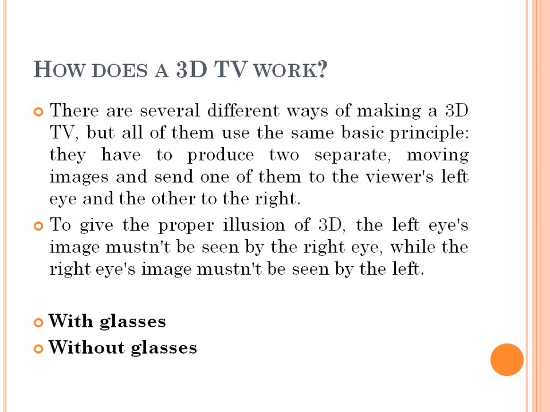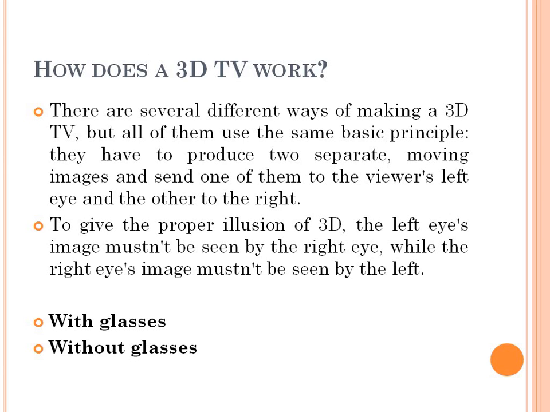One image was created for the left eye and the second image for the right eye, right? The left image is only viewed by the left eye, and the image created for the right eye is only viewed by the right eye. So this technique is used to generate a 3D picture or 3D image.